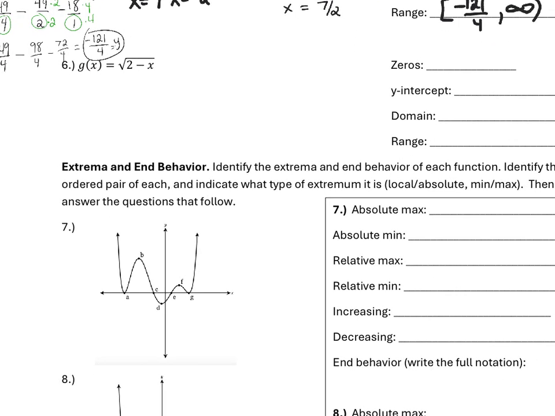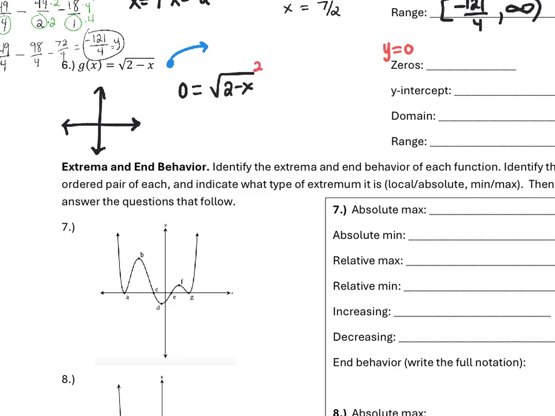Okay, number 6, I'm going to sketch myself a little graph so I can see exactly what's happening here. This is a square root function, so I know it's going to have a shape sort of like this with an anchor point and heading out in one direction. To find the zeros, remember that the zero occurs when y equals 0. So I will set my whole thing equal to 0, and I will solve for x.